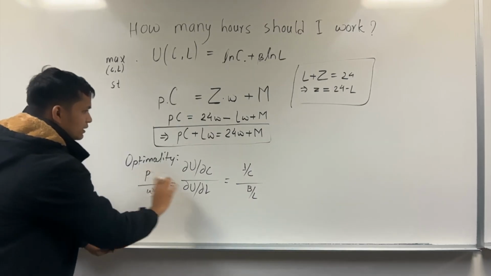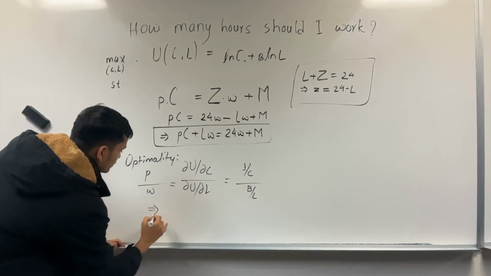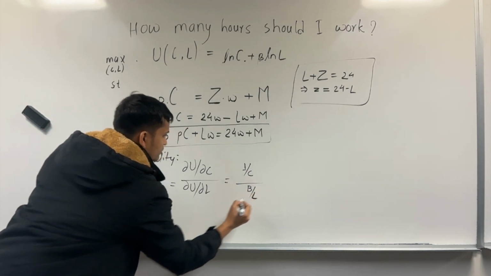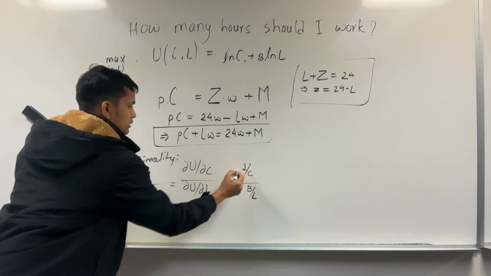So from here we can conclude, okay, this is L, not to be confused, and this is 1.